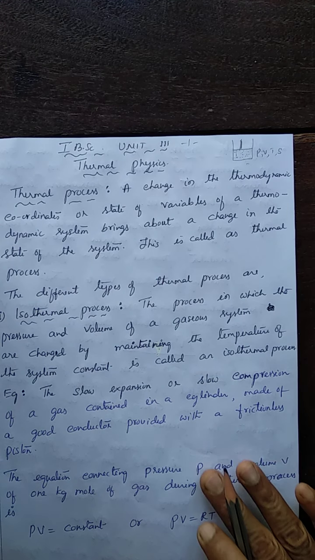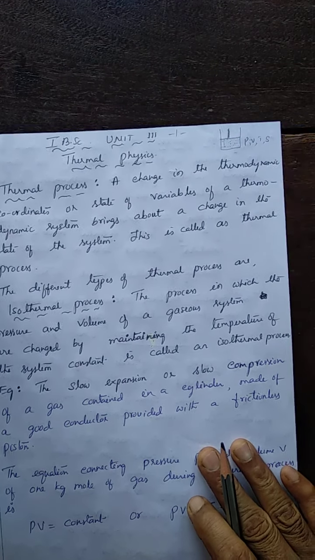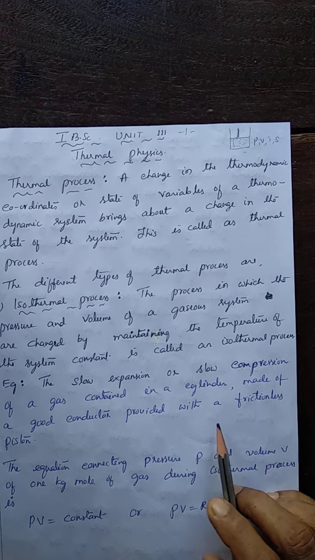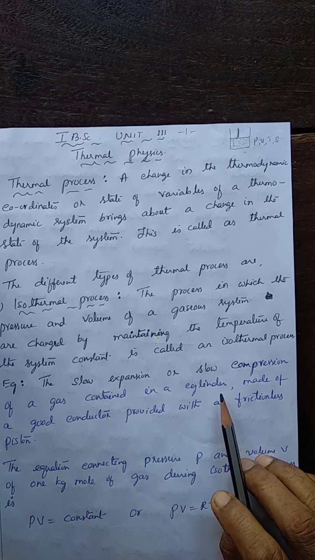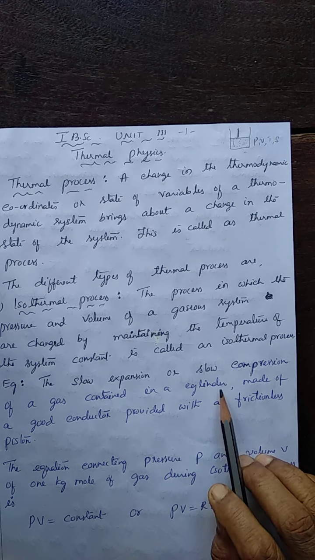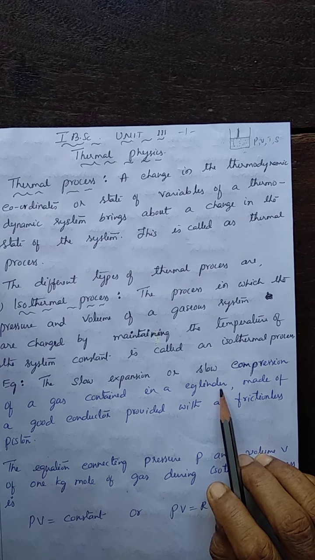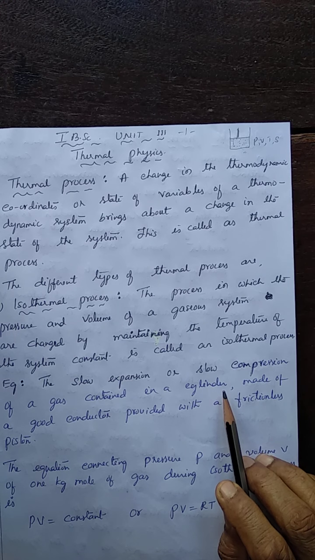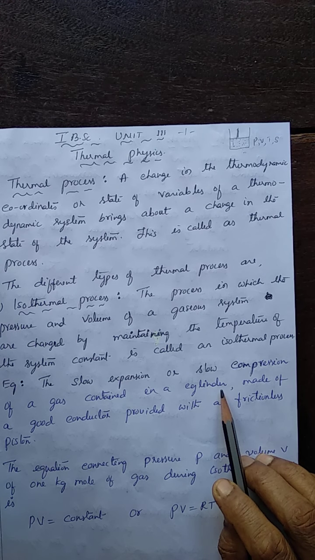And there are different types of thermal process. In this, the first one is the isothermal process. What is a process? Change in PVT. Let us consider only the three now: pressure, volume, and temperature. The process is a change in these coordinates, P, V, and T. All of the three may change, or any two of them may change, keeping the other one constant.